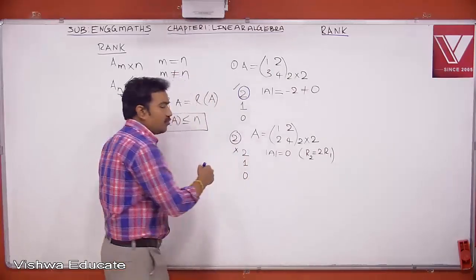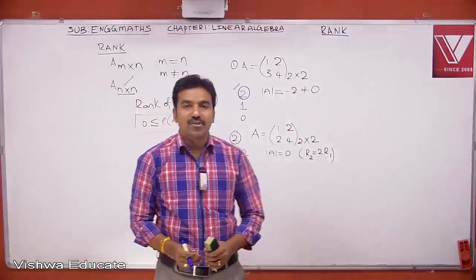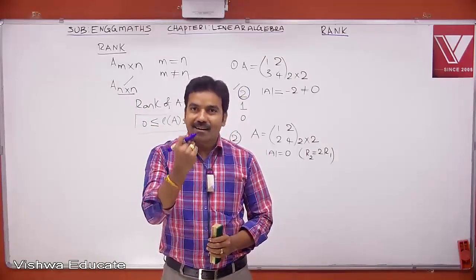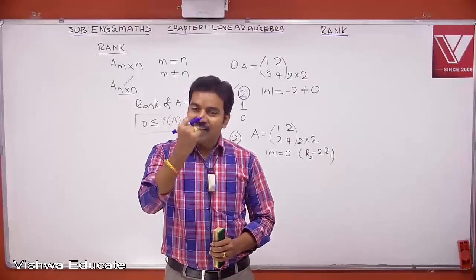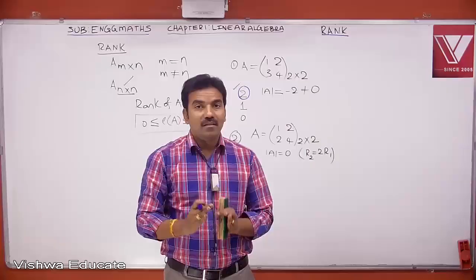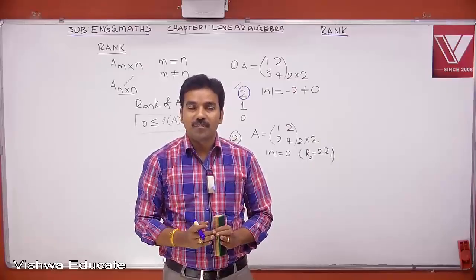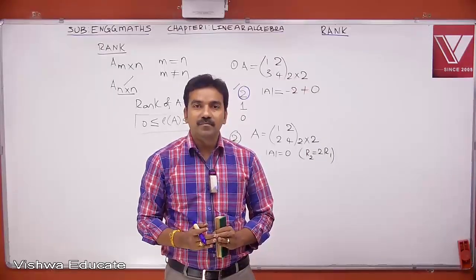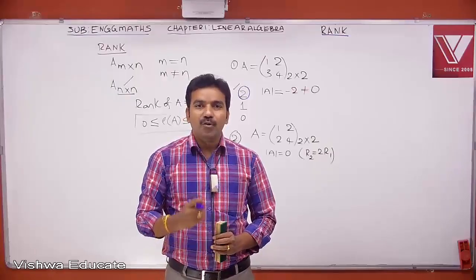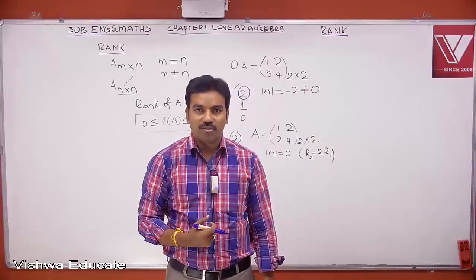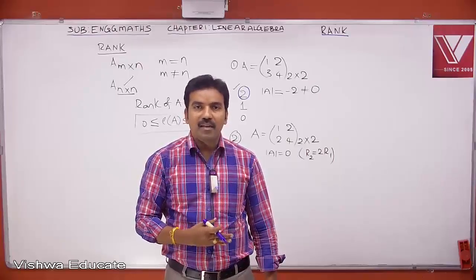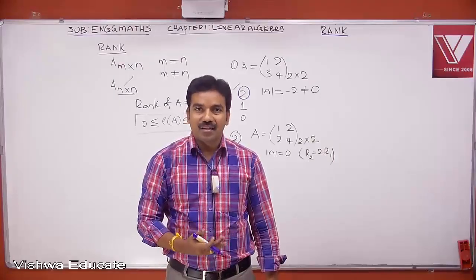Now, since rank not equal to 2, next I will try to see whether this has a rank 1 or not. Basically, that rank represents dimension of submatrix of original matrix. What is a submatrix? A matrix obtained from original matrix by eliminating few number of rows and few number of columns. Suppose I have a 3 by 3 matrix. Now I am eliminating first row and second column.